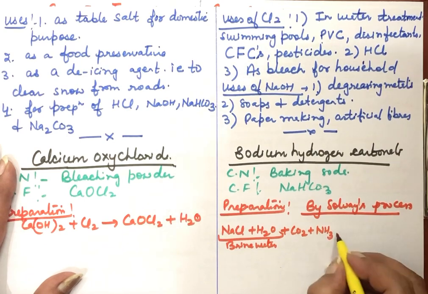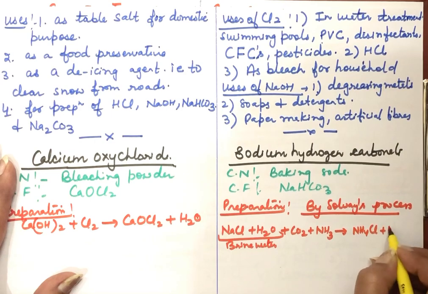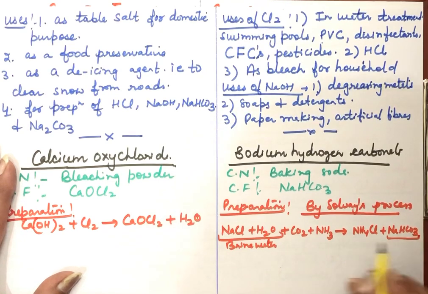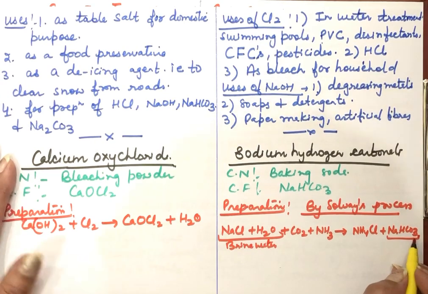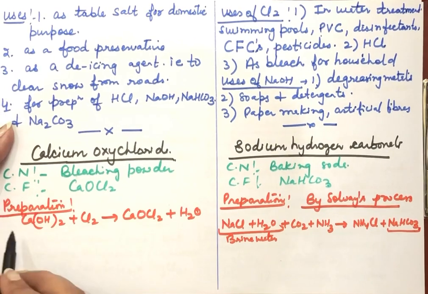On passing these, ammonium chloride will form, and NaHCO3, that is sodium hydrogen carbonate, will form. So just by passing carbon dioxide and ammonia through brine, we get sodium hydrogen carbonate. After the preparation, next is the properties.